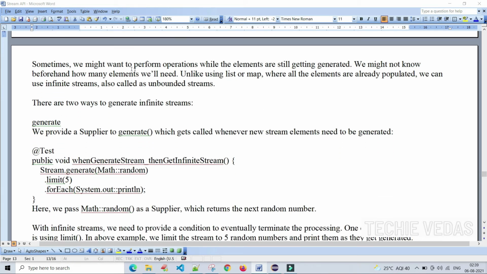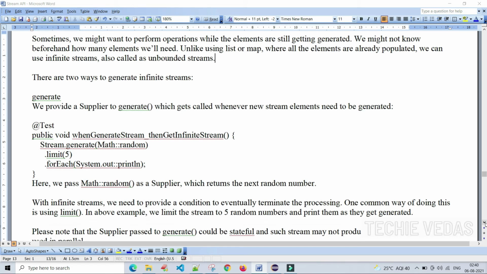For example, if we want to perform many operations while the elements are still getting generated, we might not know beforehand how many elements we will need. Unlike using a list or map where all the elements are already populated, we can use infinite streams, also called unbounded streams. Don't go very deep into it, this is the generic concept. We can create streams infinitely, and we call them infinite streams. Let's see how to create infinite streams.